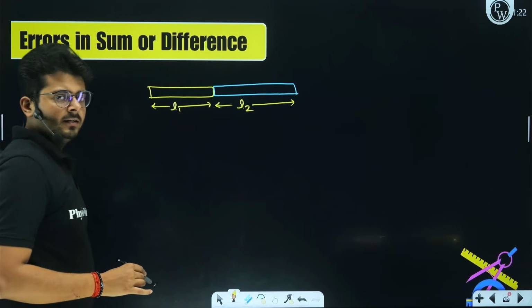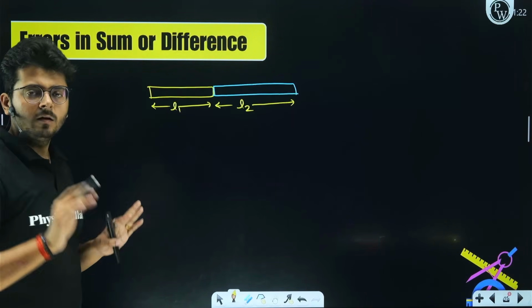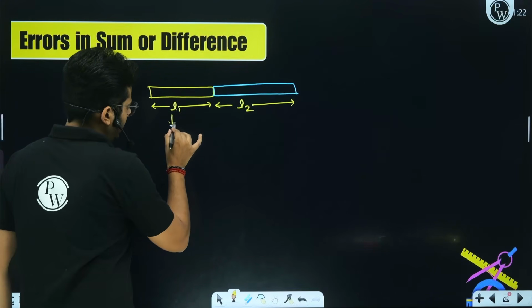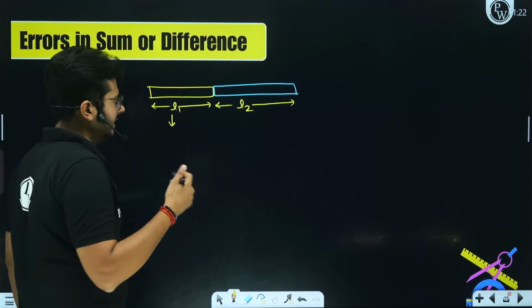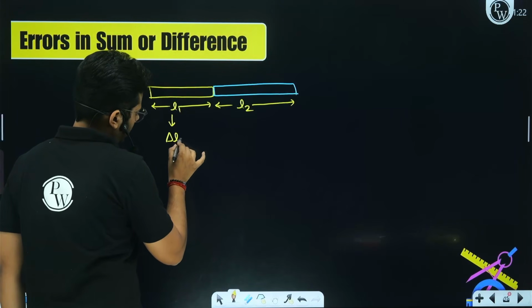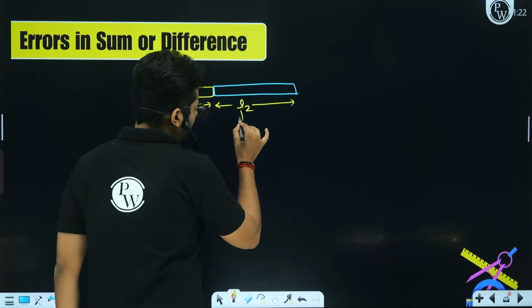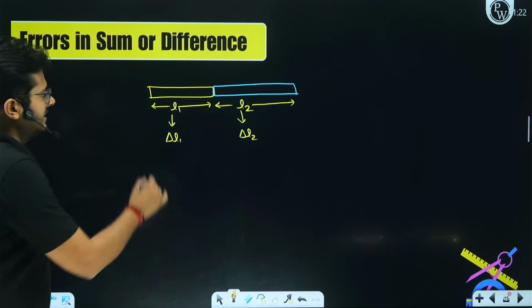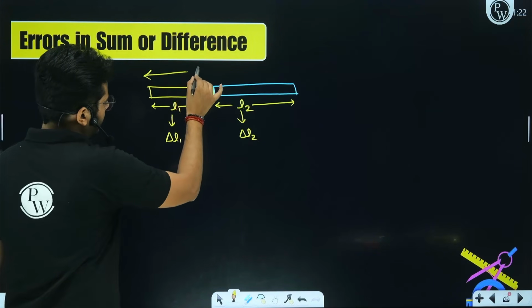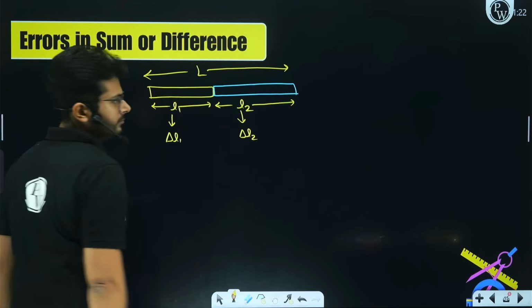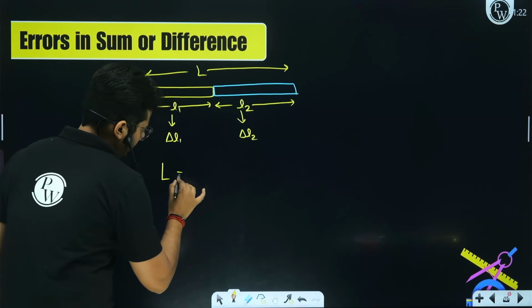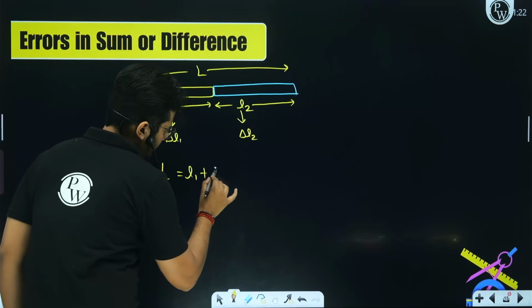And what you have done is you measured L1, you encountered some mistake, you made some error. The error made while measuring L1 is delta L1. The error made while measuring L2 is delta L2. Let's say that the total length you want to get is L. The total summation of L1 and L2 is L. So L equals L1 plus L2.